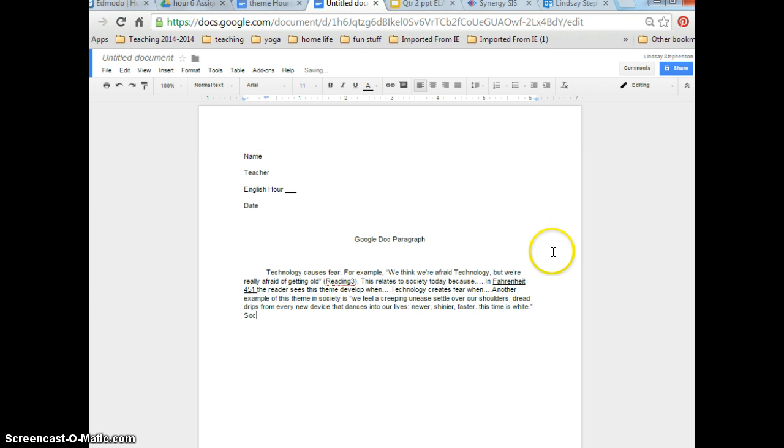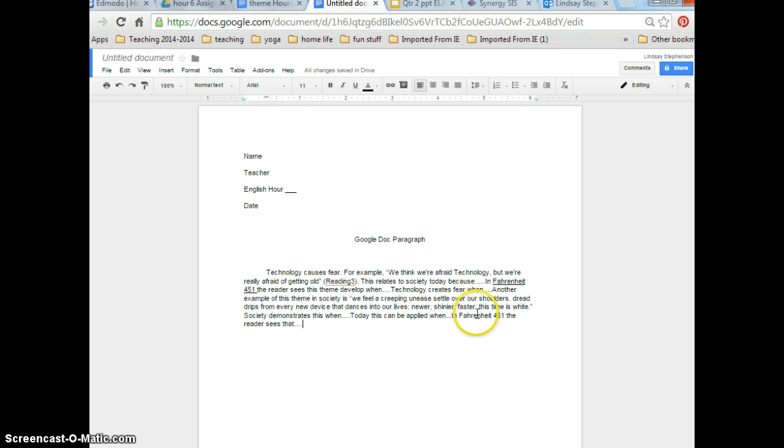And then you would want to say, society demonstrates this when. Today, this can be applied when in Fahrenheit 451 the reader, not we see, the reader sees that.